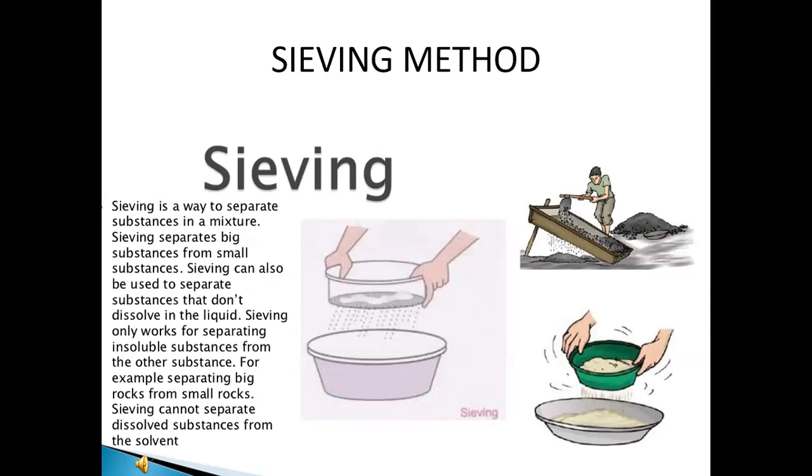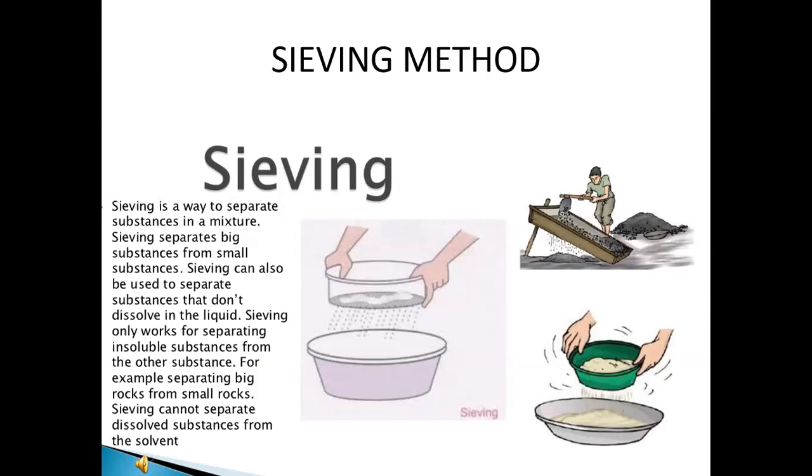Sieving separates big substances from small substances, and it can also be used to separate substances that do not dissolve in liquid. Sieving only works for separating insoluble substances from other substances.